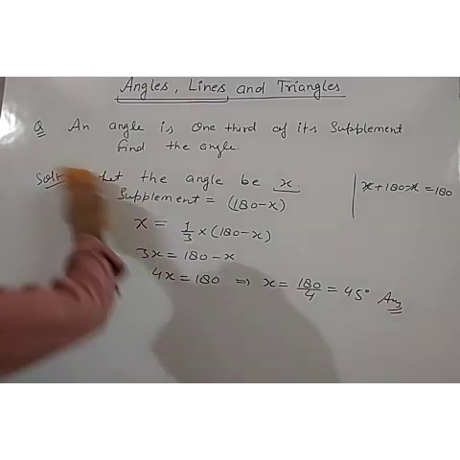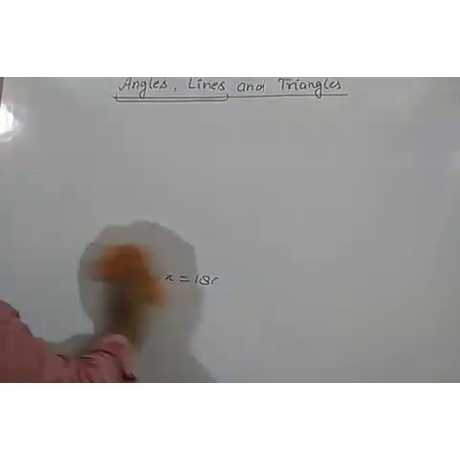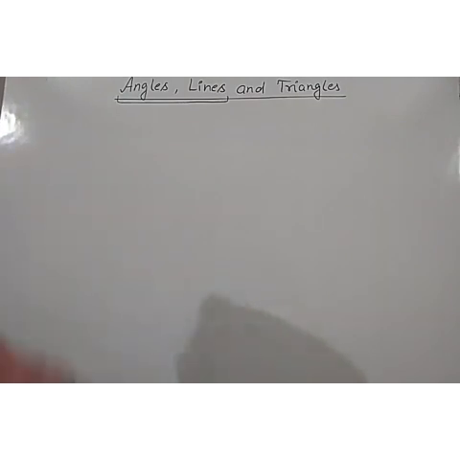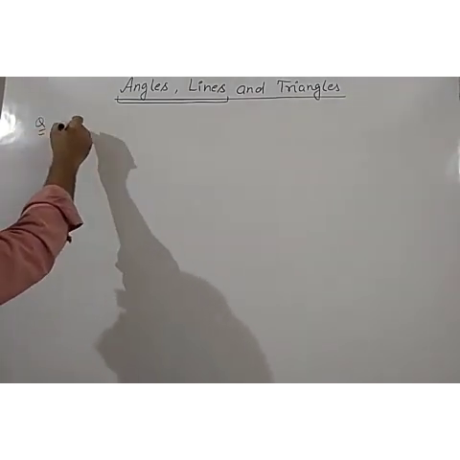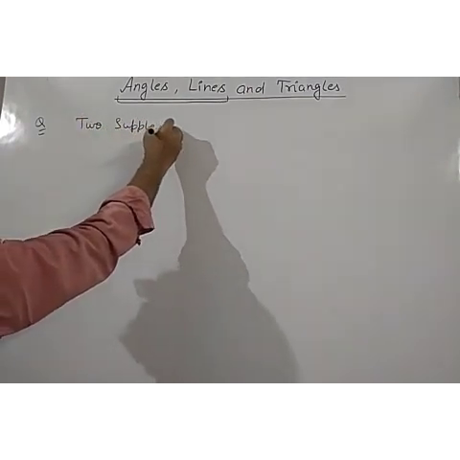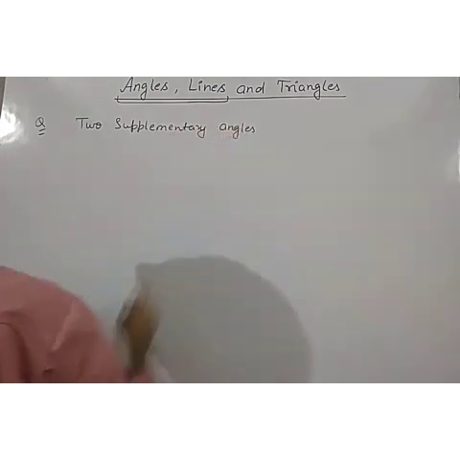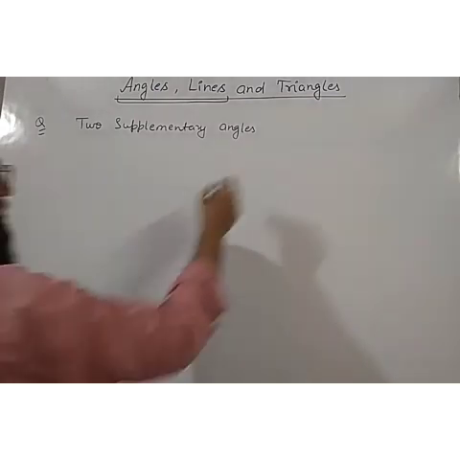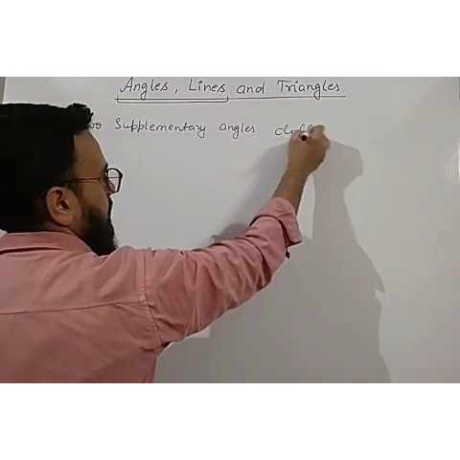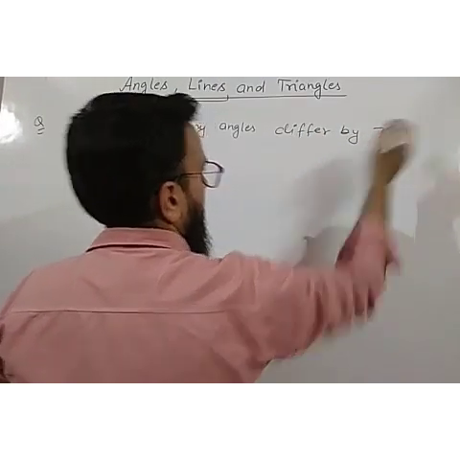Okay, so the next question. Two supplementary angles differ by 34 degrees.